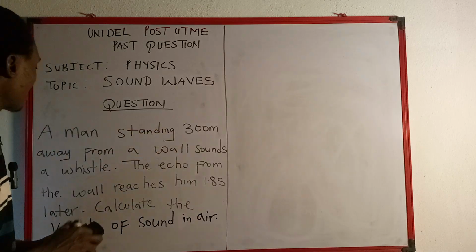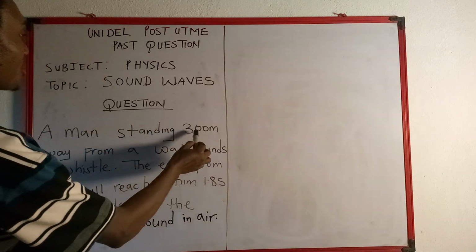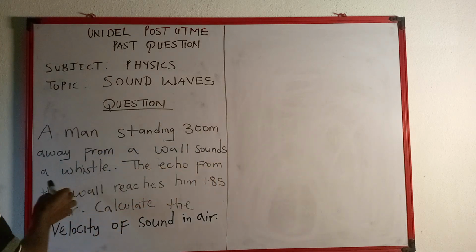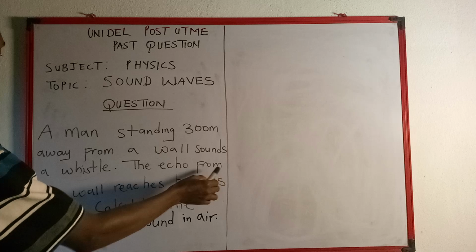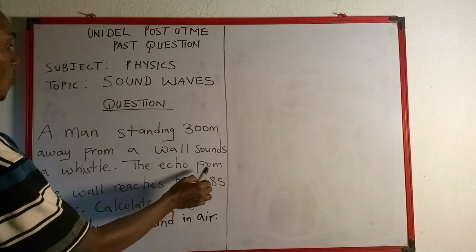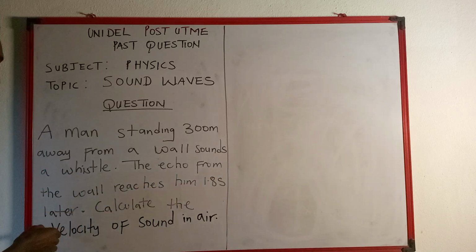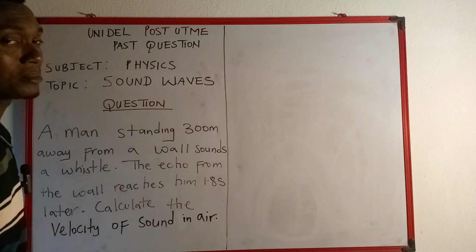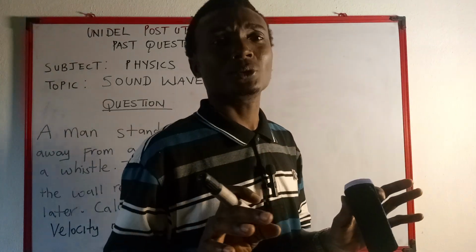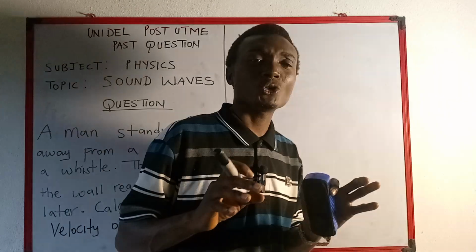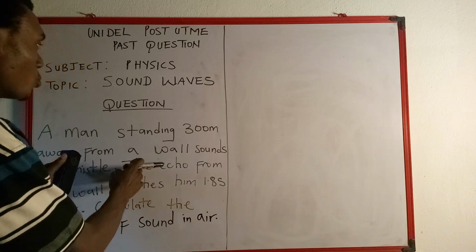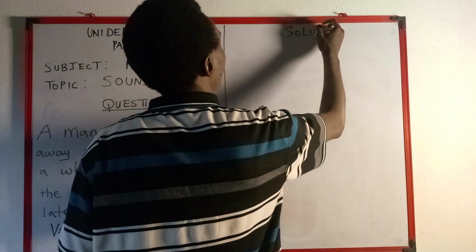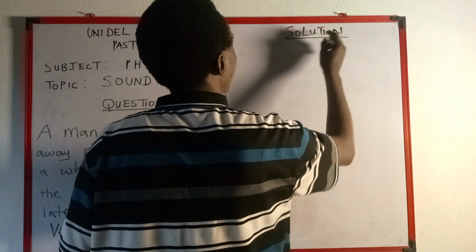This is the question. A man standing 300 meters away from a wall sounds a whistle. The echo from the wall reaches him 1.8 seconds later. Calculate the velocity of sound in air. So this is a sound question, and under the sound question is an echo question also. So anytime you see such a question, now I want to talk about echo.